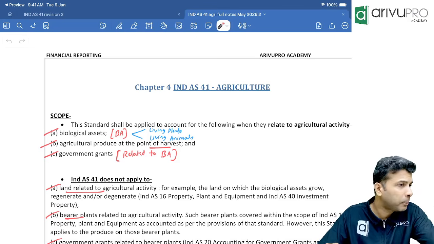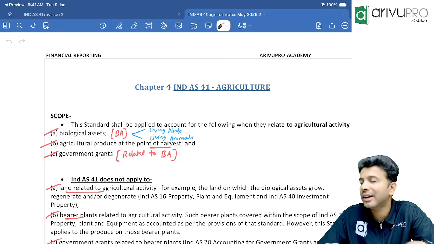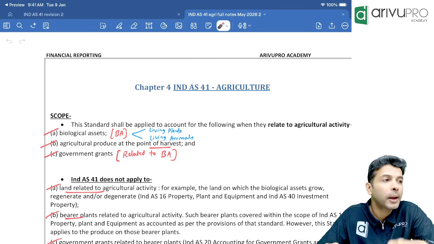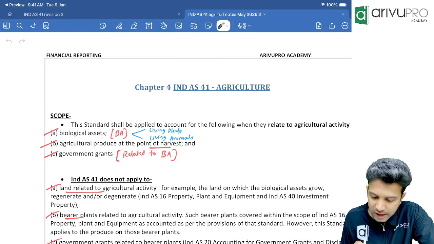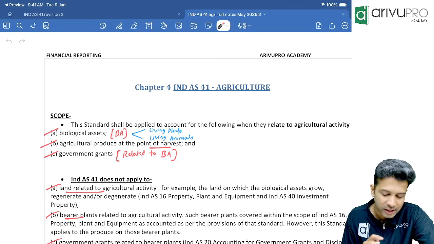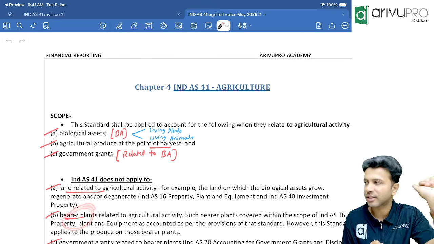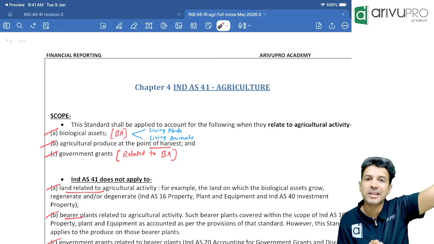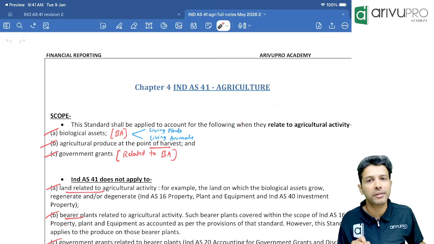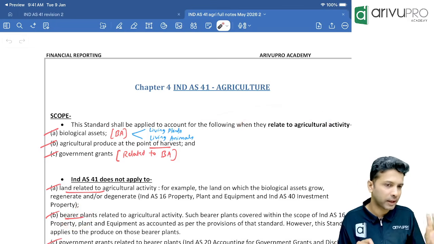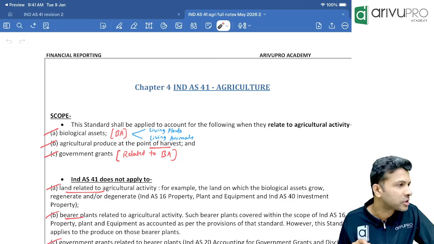No, for one plant, Ind AS 16 will apply, which is the bearer plant. So Ind AS 41 will apply for all biological assets except bearer plant. For bearer plant, Ind AS 16 will apply. For other living plants and animals which are used for agricultural activity, Ind AS 41 shall apply. That's the first point.